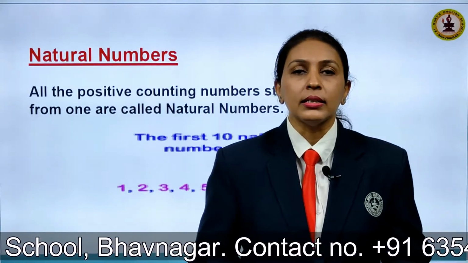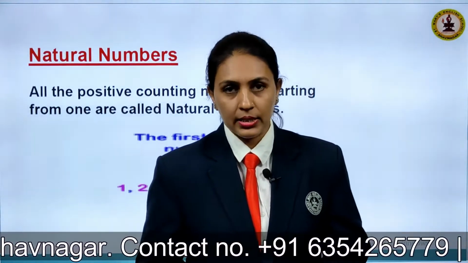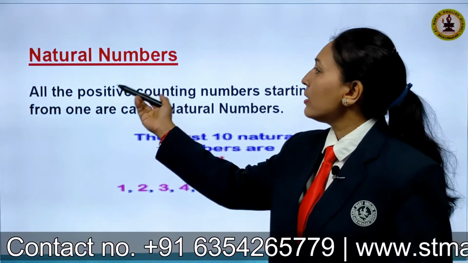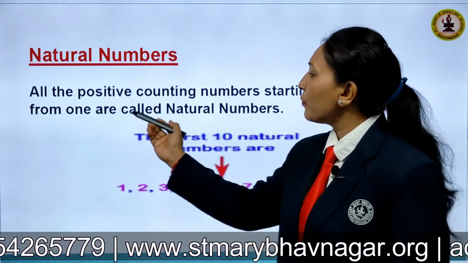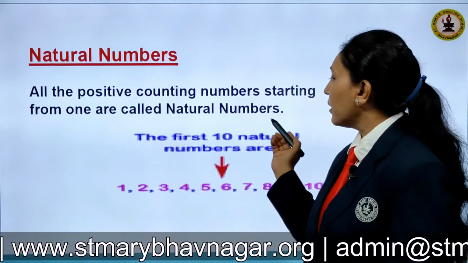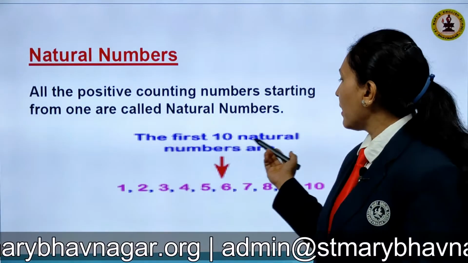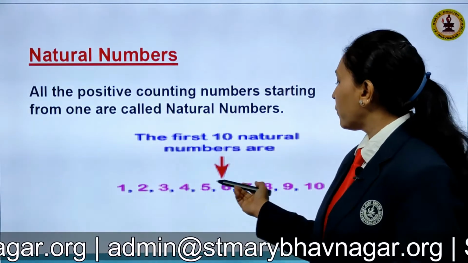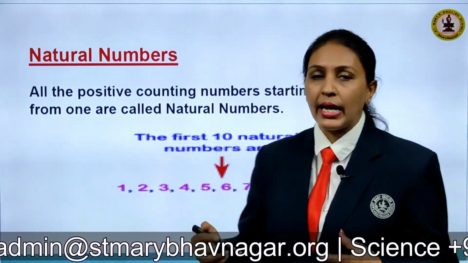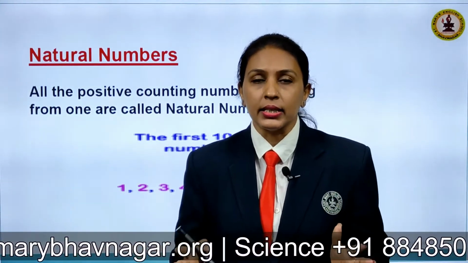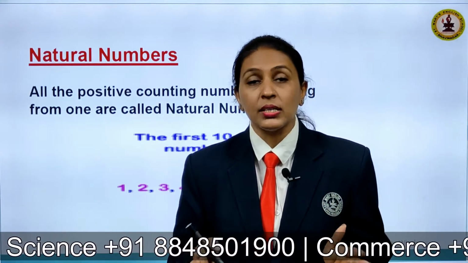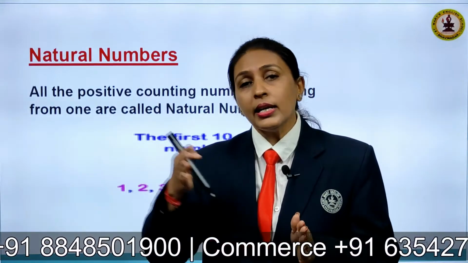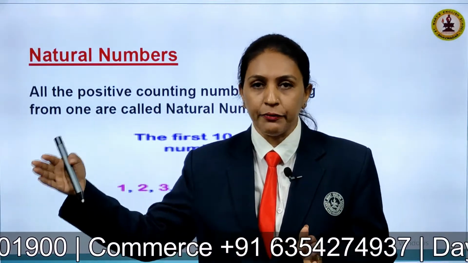Before moving to the concept, children, let us learn the basic things first. Let us start today first with natural numbers. All the positive counting numbers starting from 1 are called natural numbers. That is, the first 10 natural numbers here are 1, 2, 3, 4, 5, 6, 7, 8, 9 and 10. Children, here the natural numbers are only the counting numbers, that is from 1 to infinity. That is all the positive numbers till infinity.